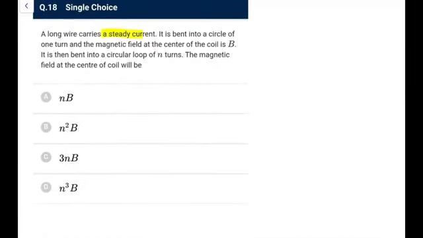A long wire carries a steady current. It is bent into a circle of 1 turn and the magnetic field is B. If it is bent into n turns, the field at center becomes n square times. That is, you can directly remember that B at center is proportional to n square, and the magnetic moment is inversely proportional to n. How do you derive this?